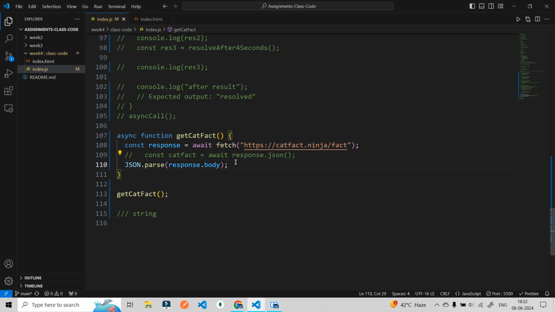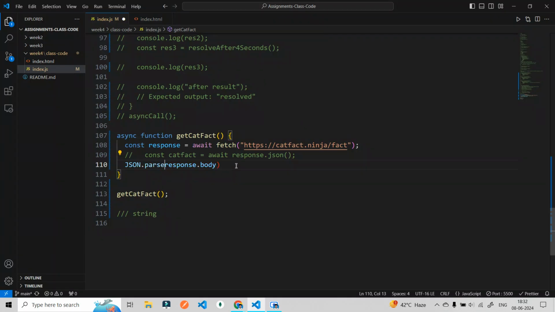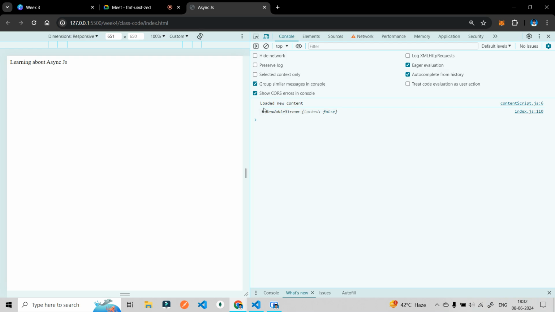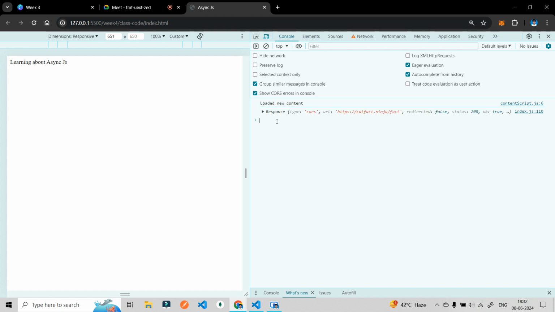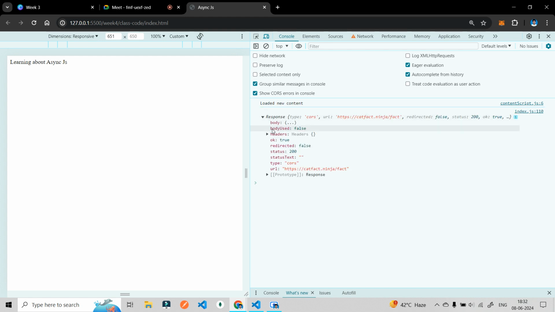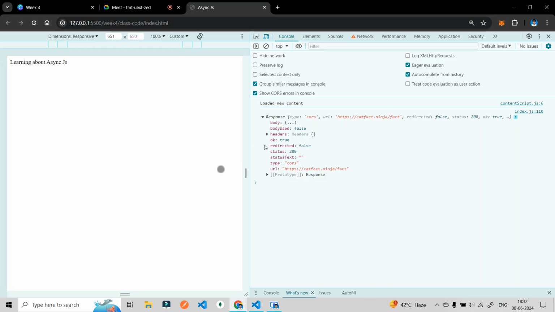JSON.parse is not defined. Okay, I will tell you why. See, JSON is again a browser method. This is what browsers provide us, just like the same for fetch. The particular response I am getting, we don't know, it will give us so many things, like in the body. It is a very complex object, as you can see.